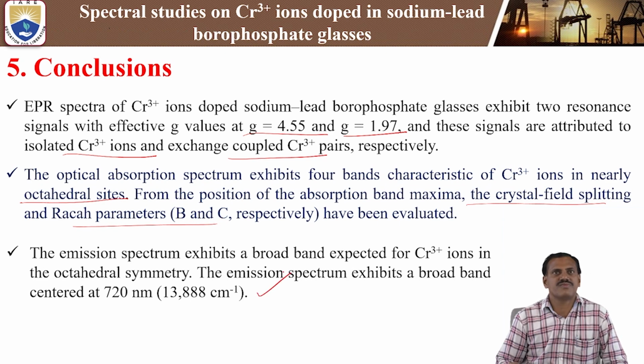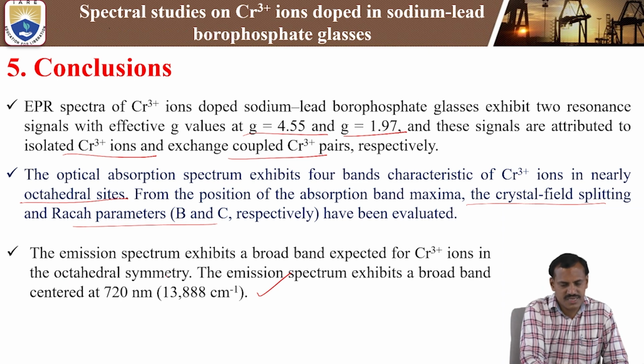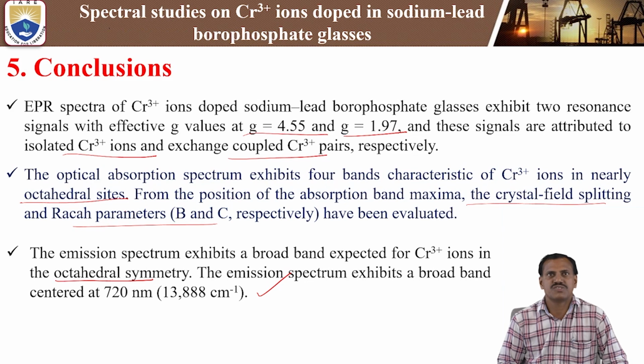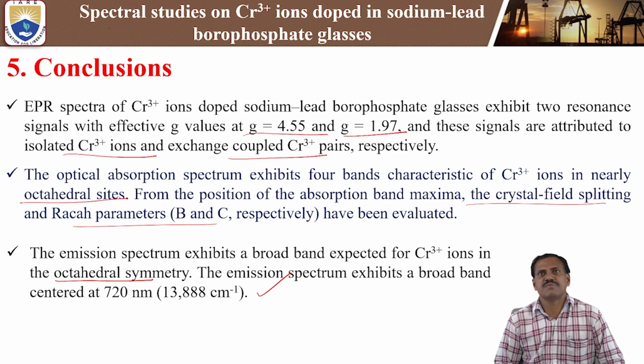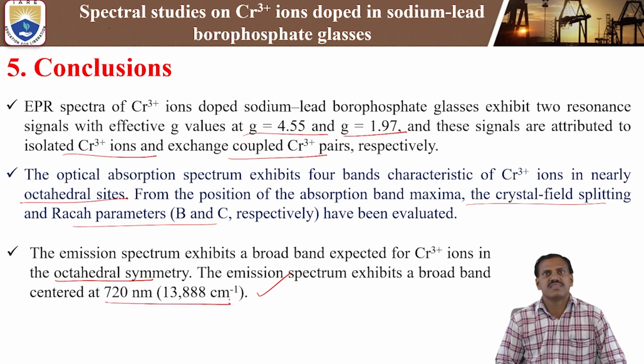From emission spectra, the last one, the emission spectrum exhibits a broad band expected for chromium 3 ions in octahedral symmetry. In absorption spectra and emission spectra, we can observe the chromium 3 ions show octahedral symmetry. The emission spectrum exhibits a broad band centered at 720 nanometer, that means 13,888 centimeter inverse energy is exhibited by the chromium 3 ions. These are the conclusion or summary of the spectral studies on chromium 3 ions doped in sodium lead borophosphate glasses.